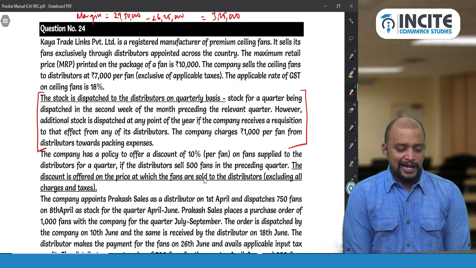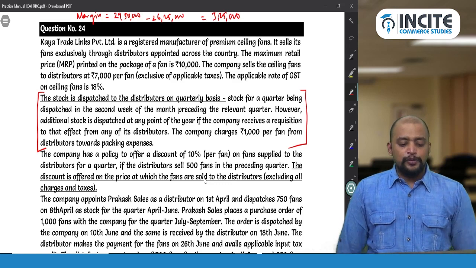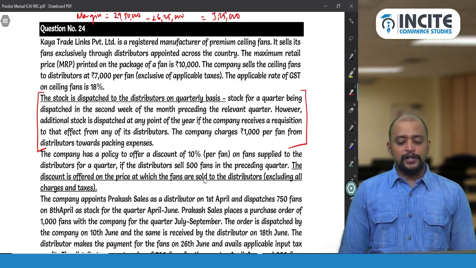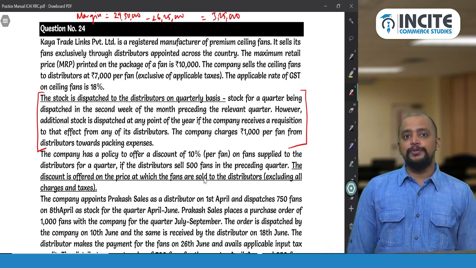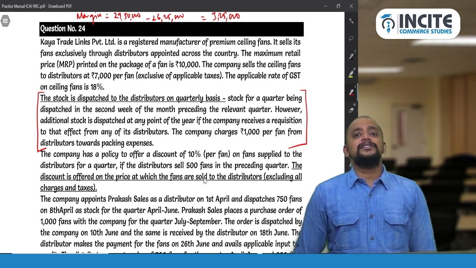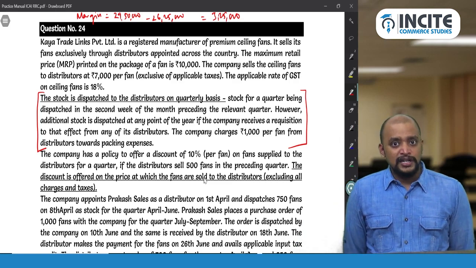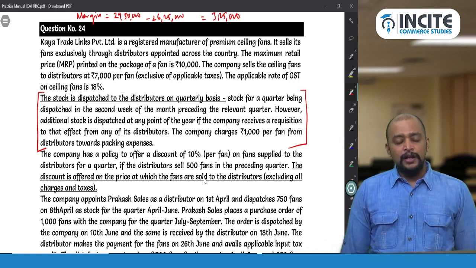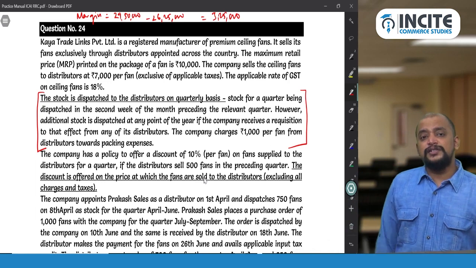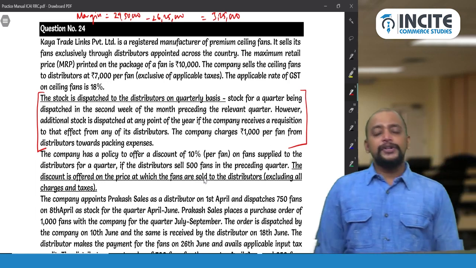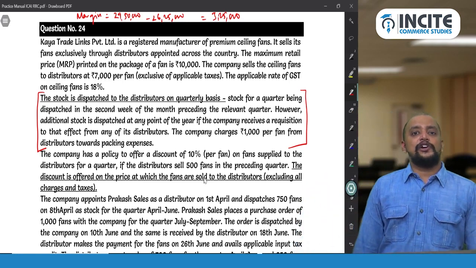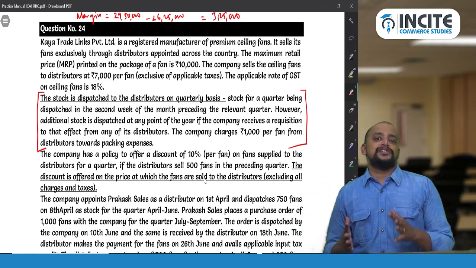Okay, and then the company has a policy to offer a discount of 10% per fan on the fan supplied to the distributor. So we don't know whether these distributors are agents or not, so we don't have the information. Then these distributors are treated like normal recipients. So in case the distributors are treated like normal recipients, the normal valuation will be applicable.